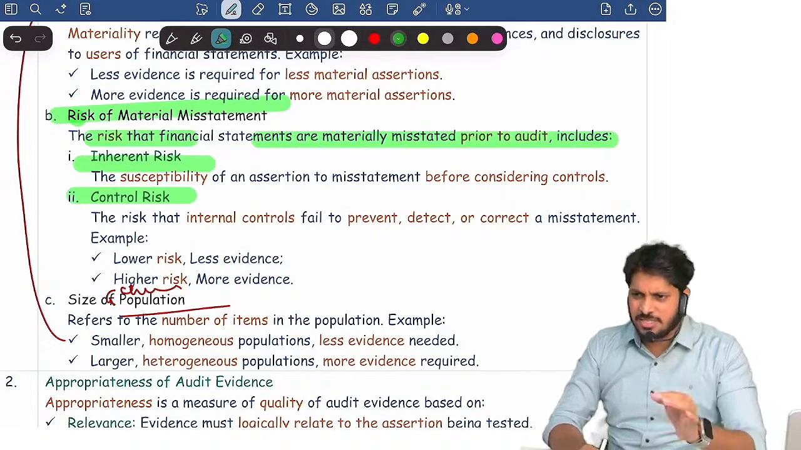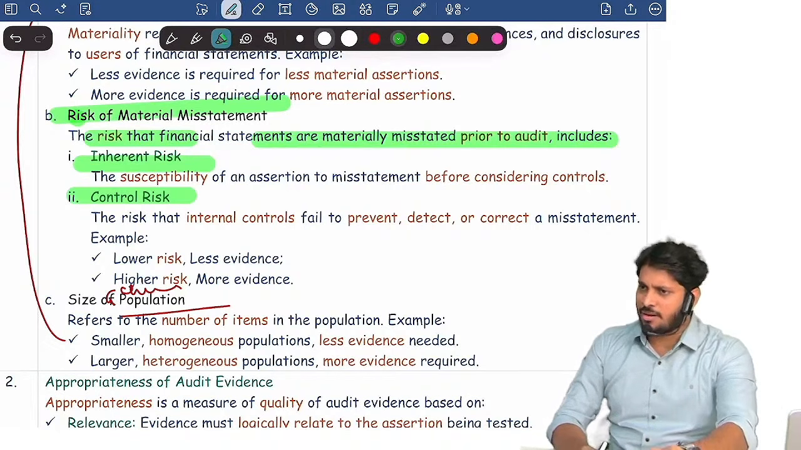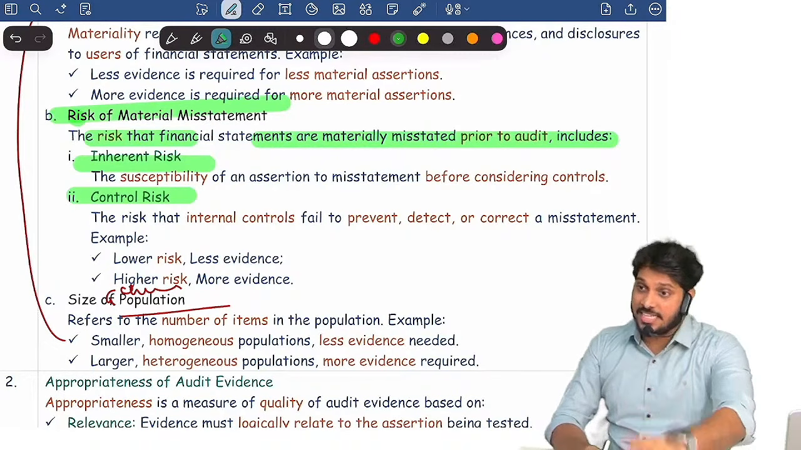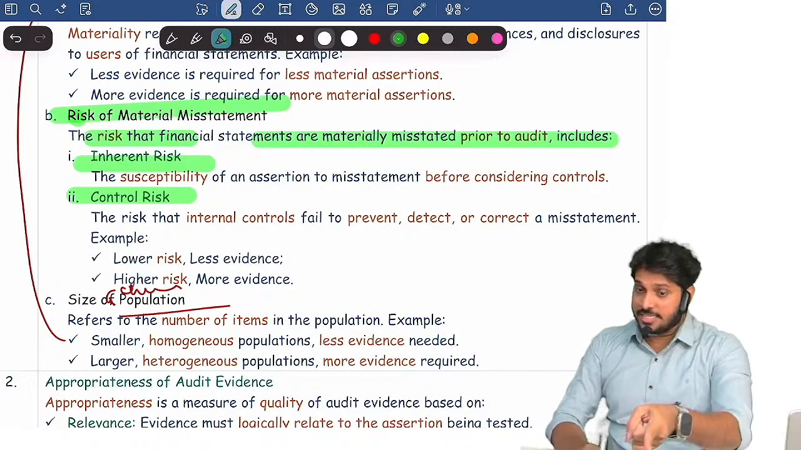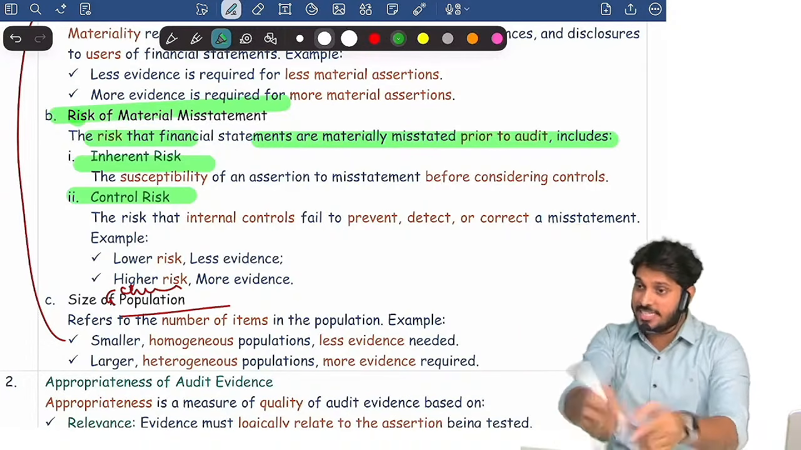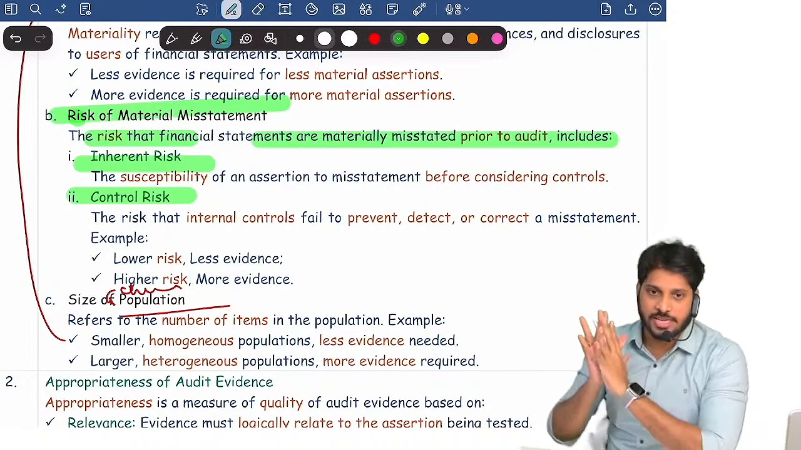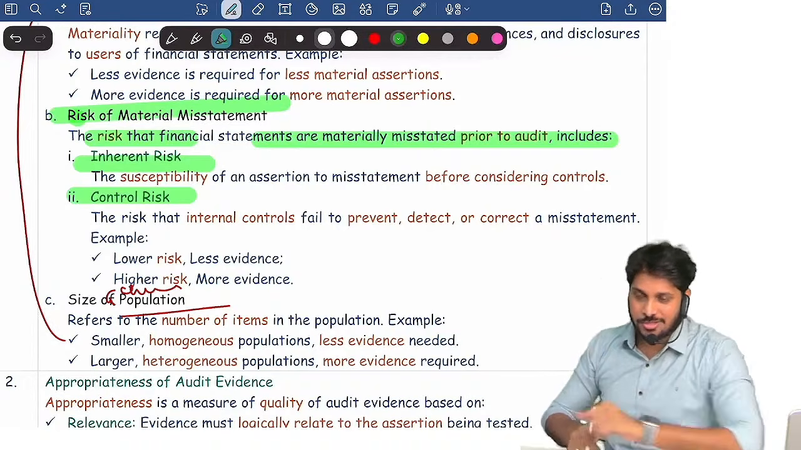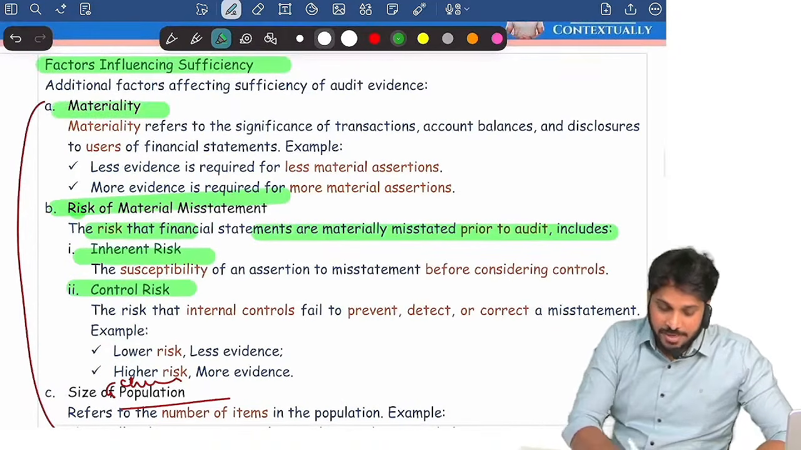Obviously, in any business, in any process, some mistake will happen. That risk is inherent risk. To prevent that risk, the company implements a control so that the risk will not happen. But if this control is not working effectively, that is control risk. Are you clear? Next, materiality.